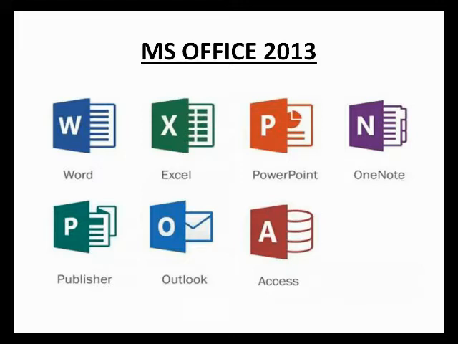PC is the abbreviation of personal computer. Linux and Mac OS, OS is the abbreviation of operating system. Office Online is a version of the software that runs within the web browser, while Microsoft Office also maintains Office apps for Android and iOS.